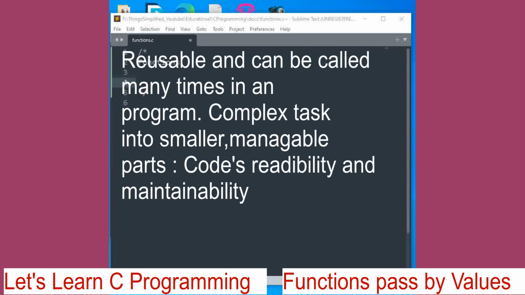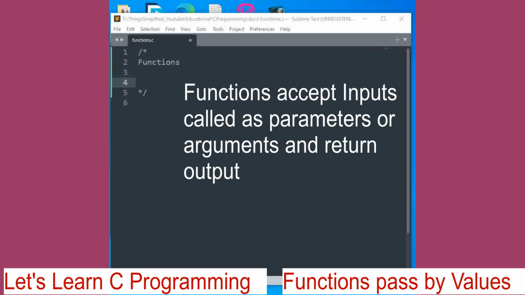Functions help to break down complex tasks into smaller manageable parts, improving the code's readability and maintainability. Please listen to this carefully, it is very important. They can also accept inputs, what we call parameters, and return outputs.